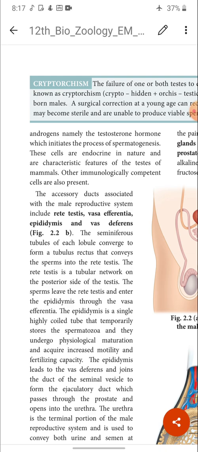Write a note on the cells present in the seminiferous tubules. And the second question: the scrotum is called a thermoregulator, discuss why. Then the various stages of sexual reproduction, a 5 mark question, and the functions of the reproductive system, a 2 mark question. These 4 questions are the homework for you.